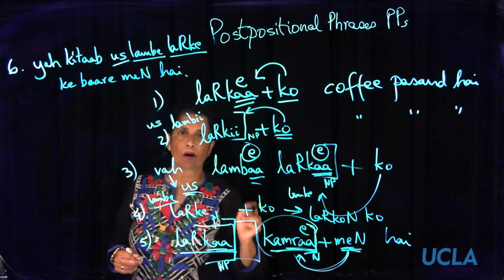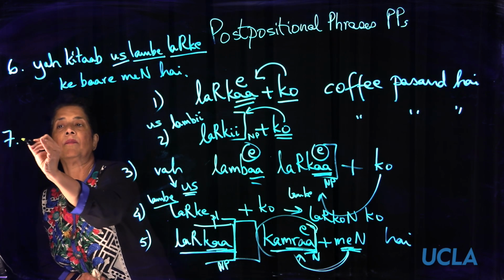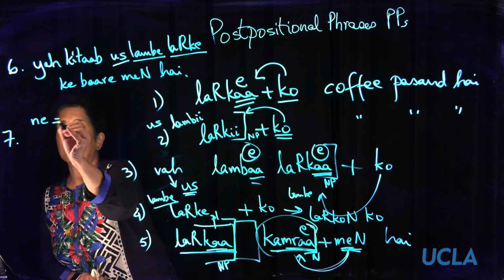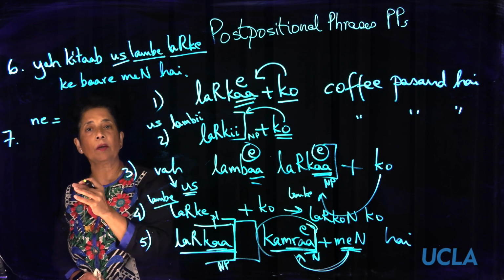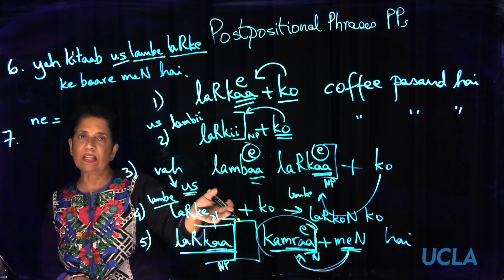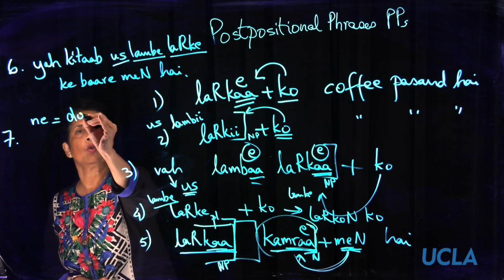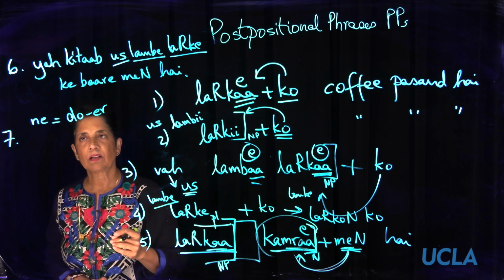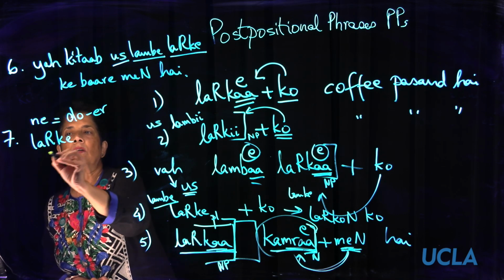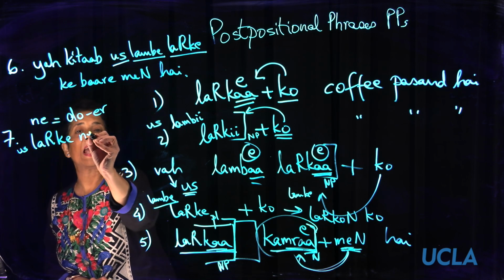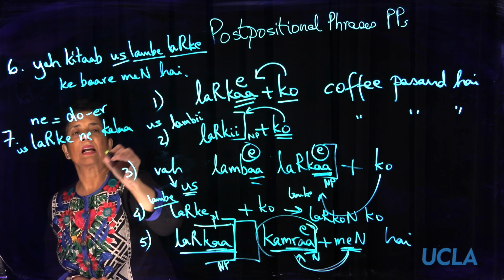And please remember that postpositions like ne are just similar, with similar effects on the preceding noun phrase as any other postposition. What does ne mean? Ne means doer, right? An agent. Okay? So for example, you can put in us ladke ne kela khaya.